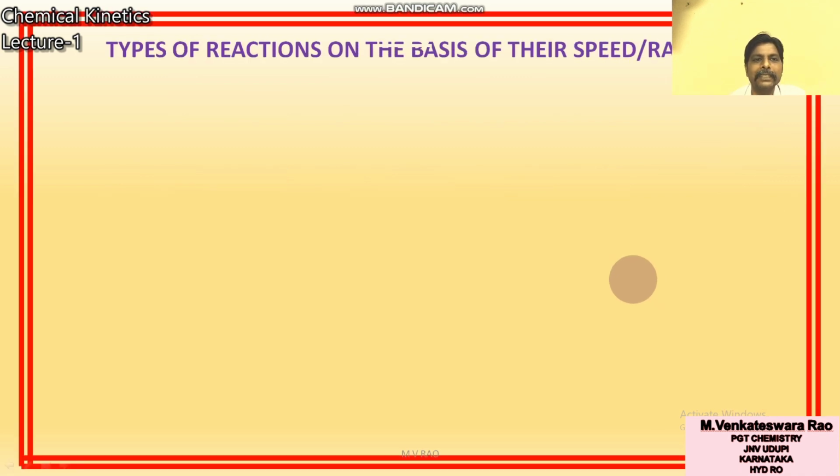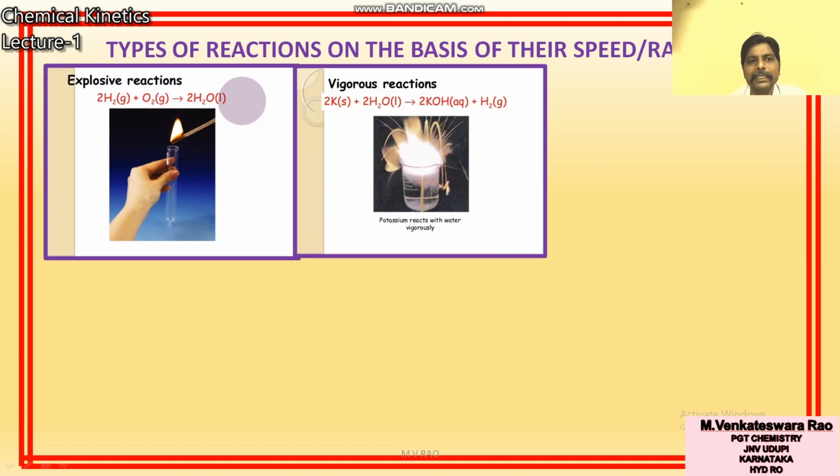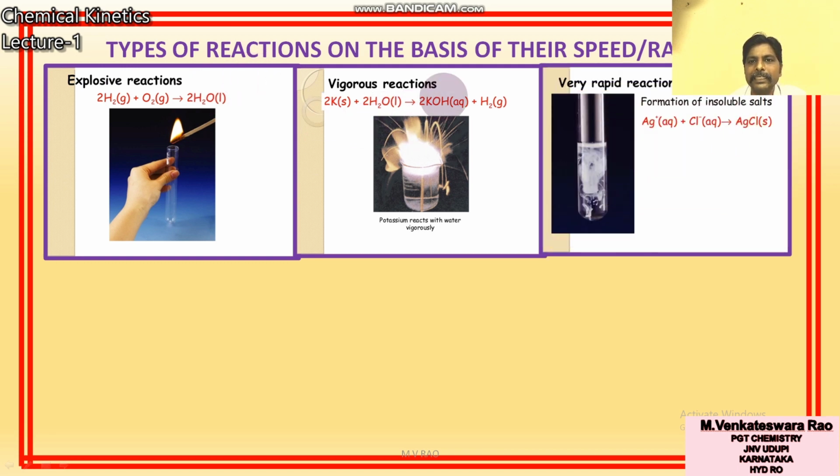Now you can see some examples. Explosive reaction: this is a combustion reaction, a very fast reaction. Vigorous reaction is also very fast. Very rapid: precipitation reactions. All precipitation reactions and all combustion reactions are in the first category.